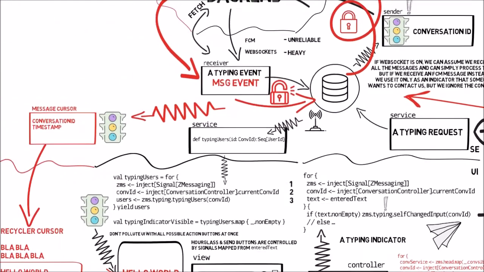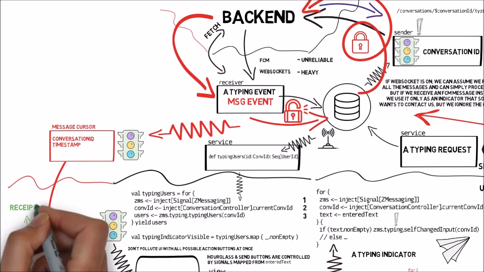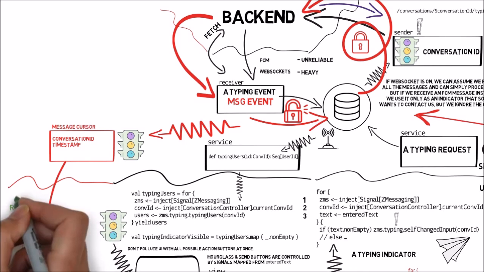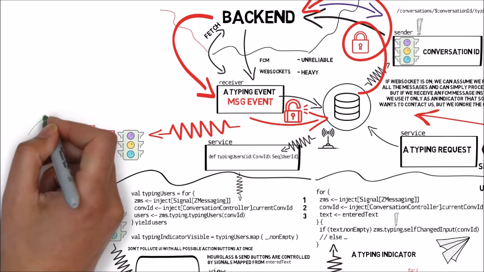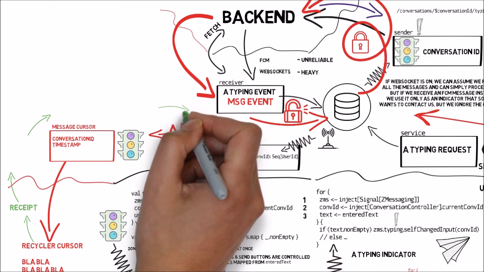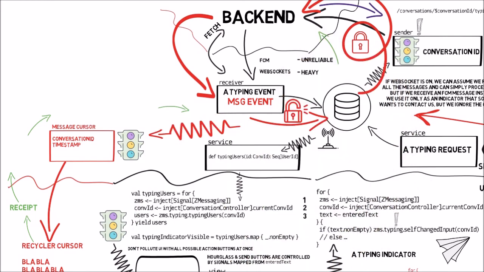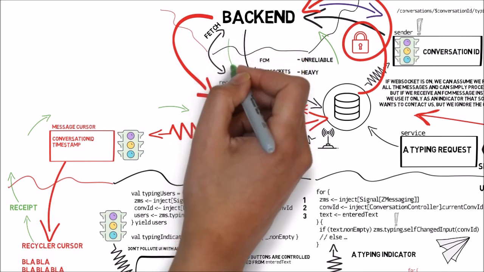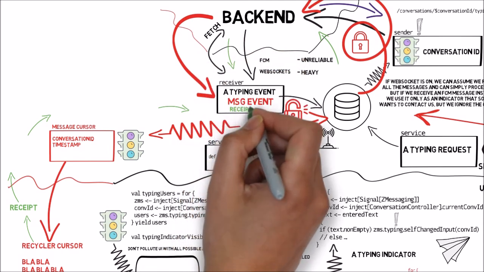If the message is received on the other side and then displayed, the receiver sends back a receipt. Just as the typing indicator, a receipt is a small message without any actual content other than the information that the original message was displayed. It goes all the way back through the backend to the original sender. Finally, the view on the sender side gets notified and reacts by changing the footer's text to delivered.